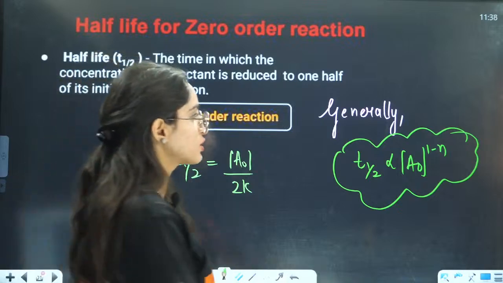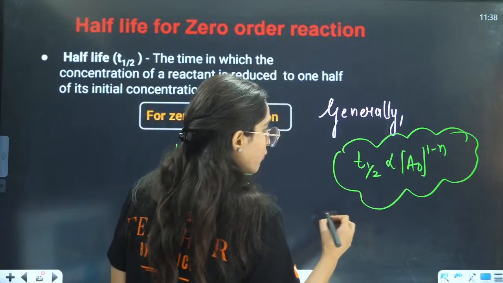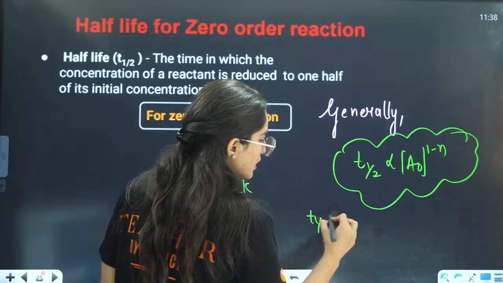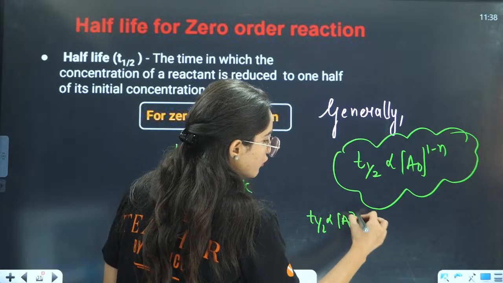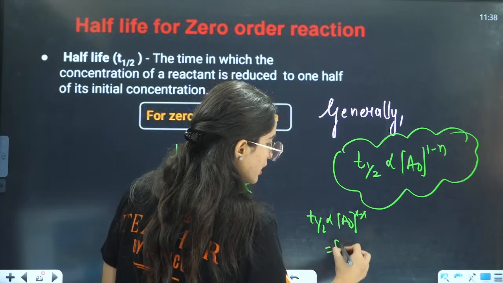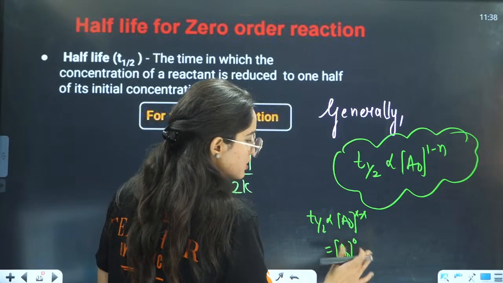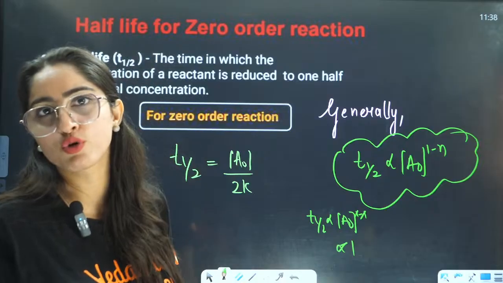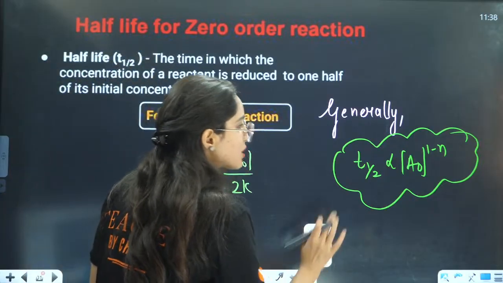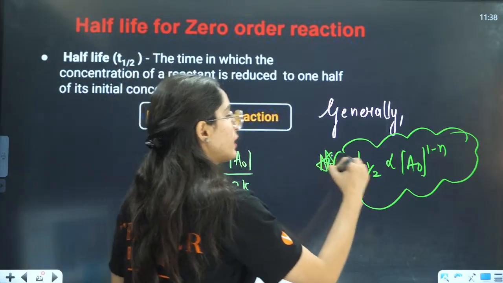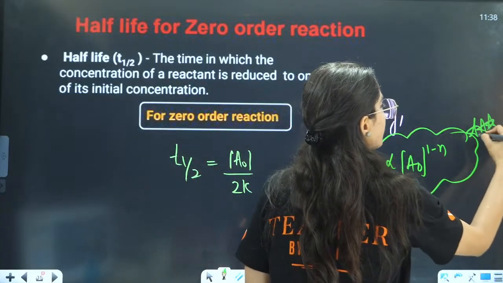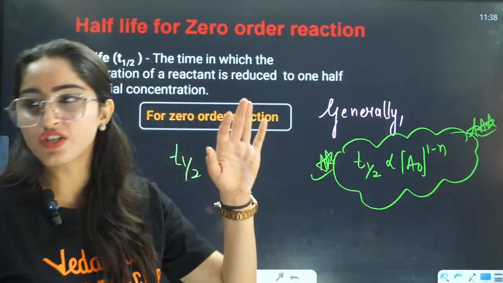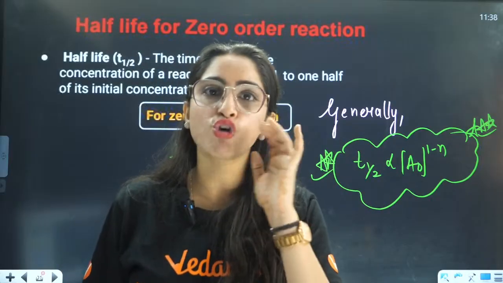Then you will see that the half-life of a first order reaction will be independent of the initial concentration, because when you put this as 1, T half is directly proportional to A0 raised to 1 minus 1, that will cancel out. It will be A0 raised to power 0, that is nothing but 1. So that is not directly proportional to A0. So this is a general formula. It is a very, very important thing. That is why I am writing the general formula also here in your short notes.